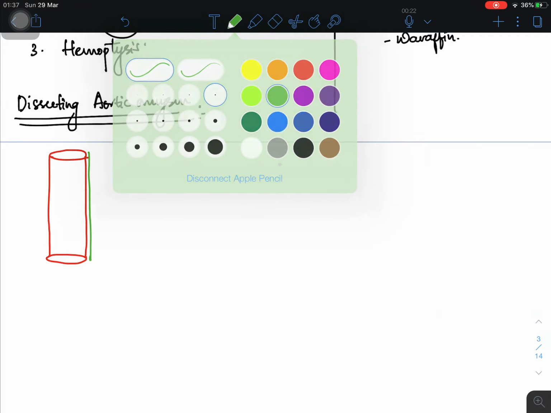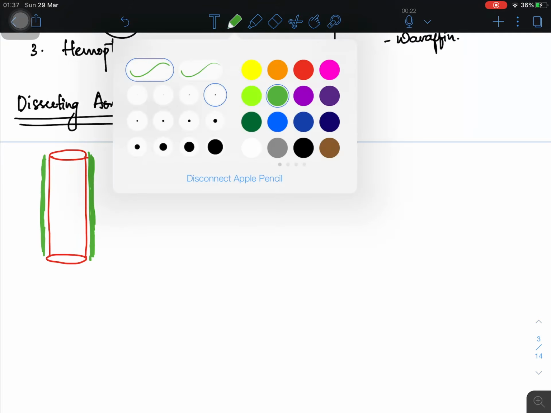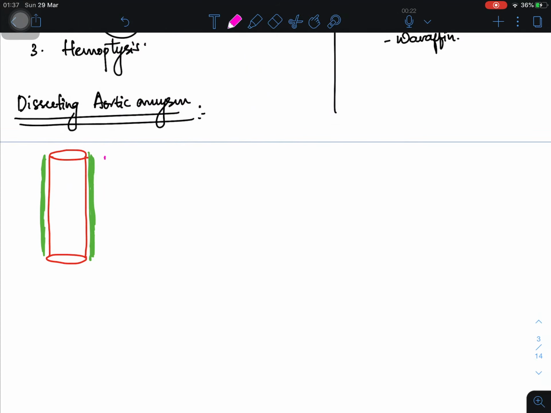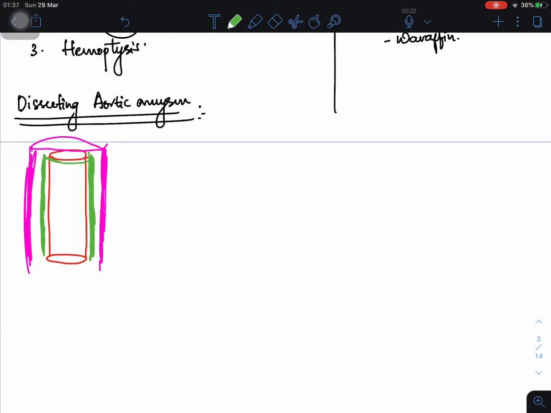Let me highlight it a little bit. So let us think that this is tunica media, on either side, where you basically have your muscle layer, and the outermost layer is tunica externa. So this is your tunica externa, and as I already told you, this is your tunica media. So this is your entire blood vessel.